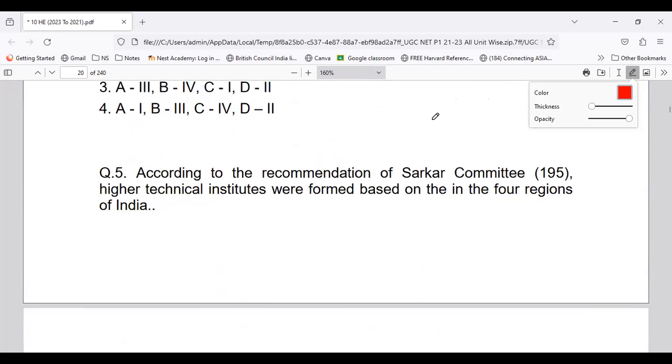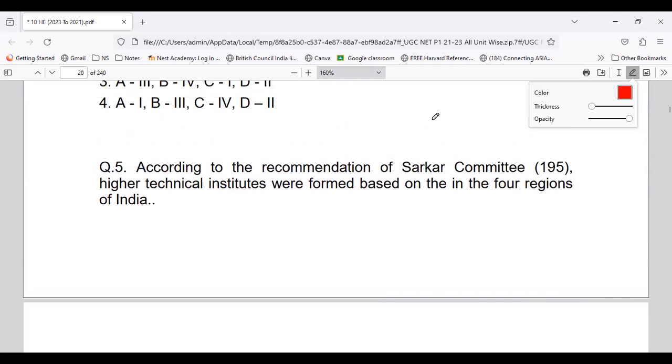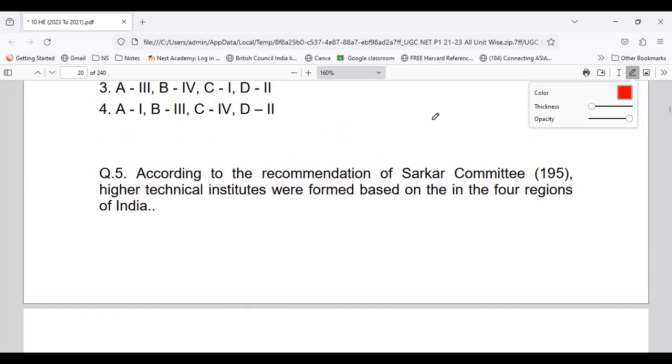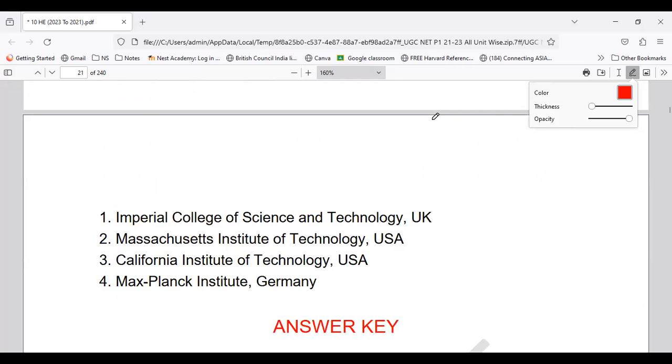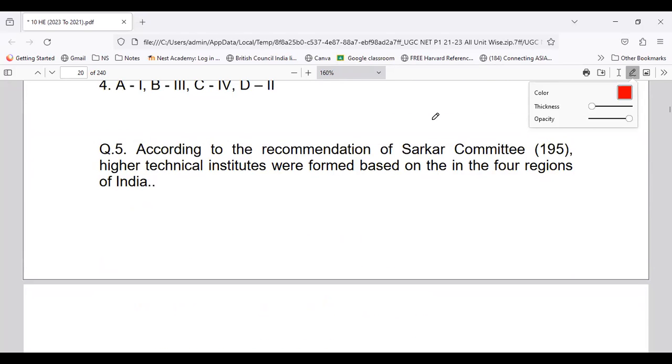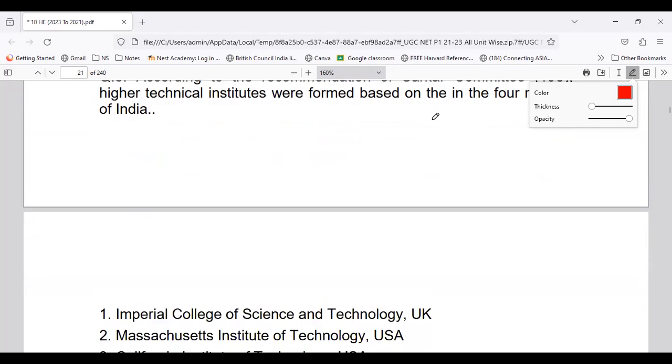Okay. Now coming to question number 5. Question number 5 is: according to the recommendation of the Sarkar Committee, higher technical institutes were formed in the 4 regions of India. So which are those? Here they're talking about the institutes which were formed in the 4 regions of India.